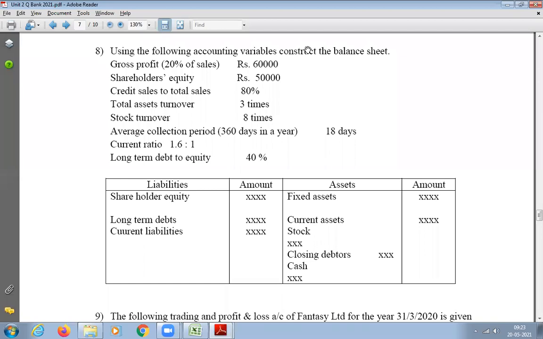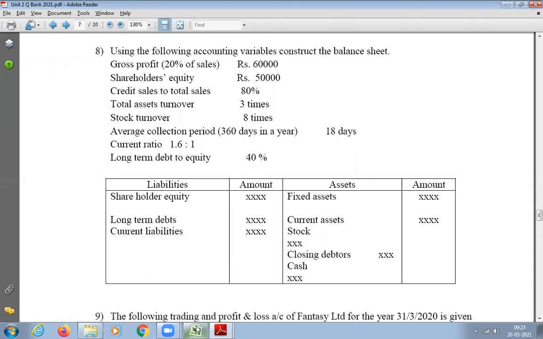If it is not tallying, then you have to check whether anything is missing in the balance sheet, or anything you have not included, or any mistake you have made in the calculation, or any other information they have given you but you have not taken, so that you have to go back and find out. By the time you balance your balance sheet, you will definitely use all the data given in the question. Okay, understood, Vaishnavi?